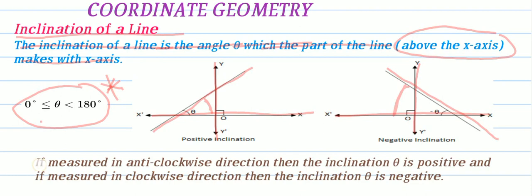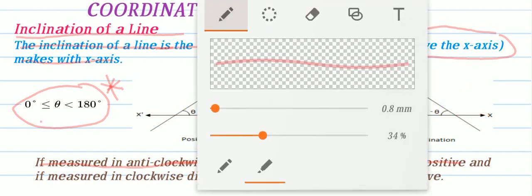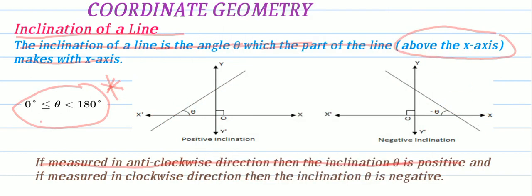Let's see here. If measured in anti-clockwise direction, then inclination theta is positive. Look at the diagrams here. If you measure angle in anti-clockwise direction, look at this is the line. Here in the first diagram, we are measuring angle like this. This direction is nothing but anti-clockwise direction. If you measure in this direction, that type of angle is said to be positive inclination. Hope you understand. Anti-clockwise direction means positive inclination.